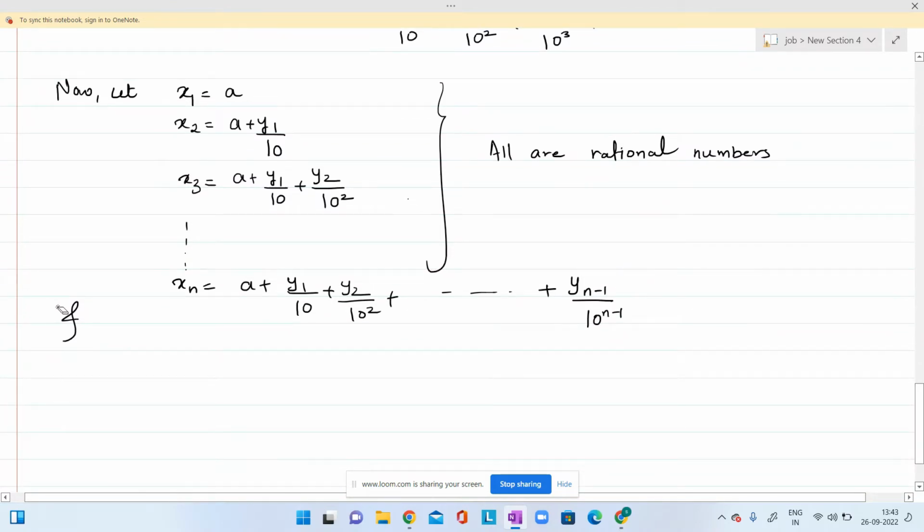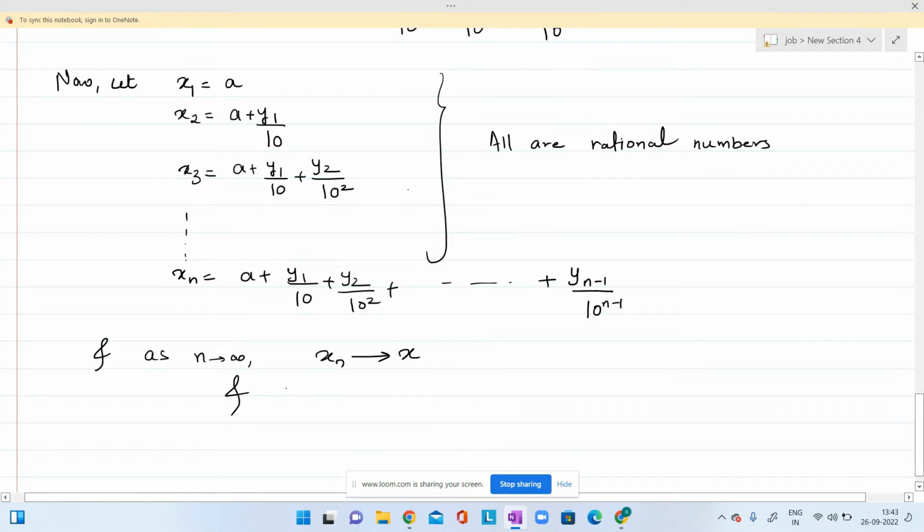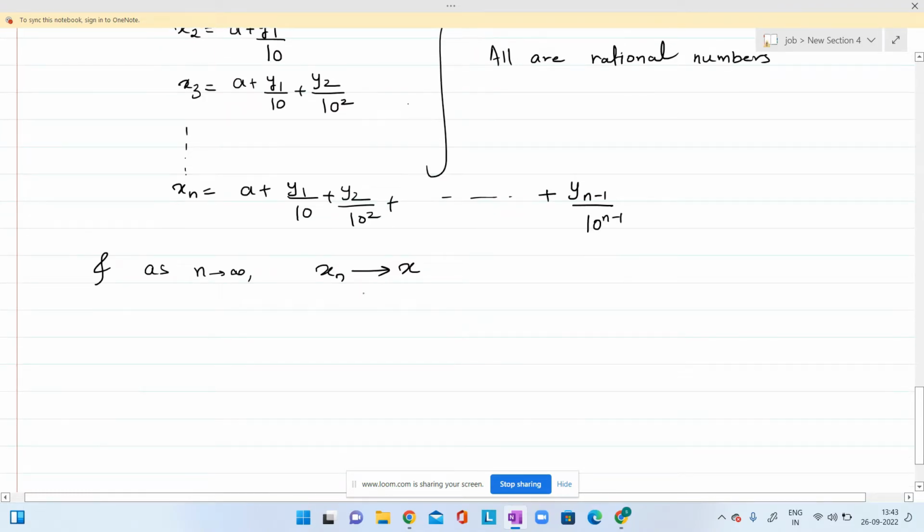And notice that as n goes to infinity, xn will converge to x.